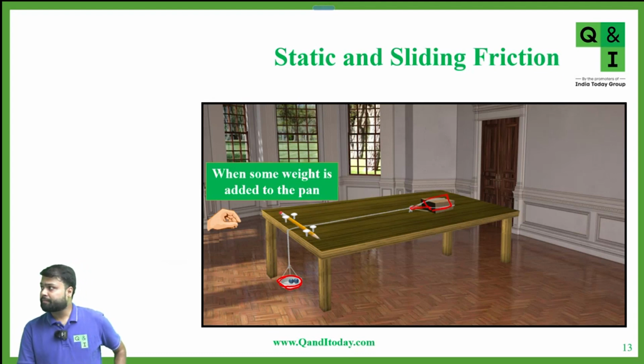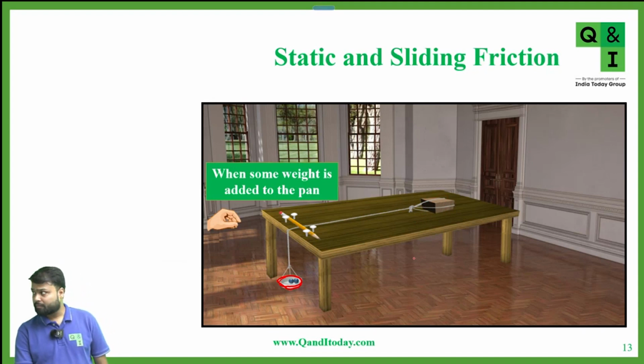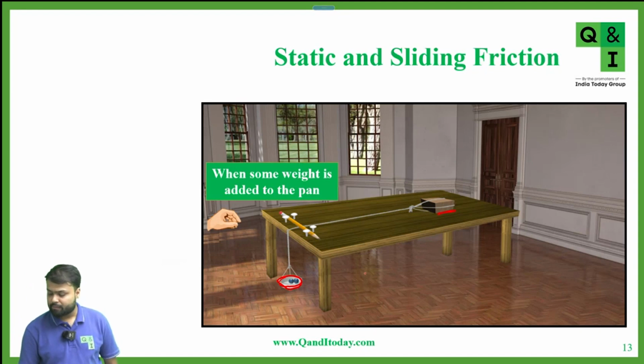Now can anyone tell me, as I'm increasing the weight by adding the balls, why is the system not moving? Is it because of the friction between the rope and the pencil? Any other answer? Yes, friction of the block. That is the friction force between this block and the surface.